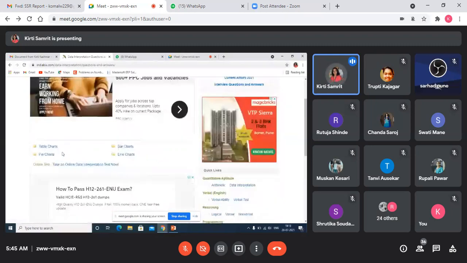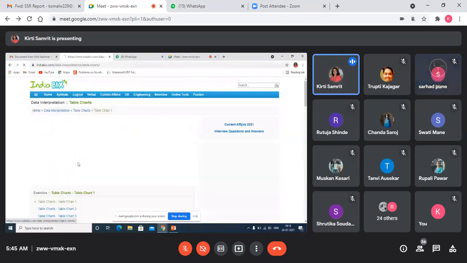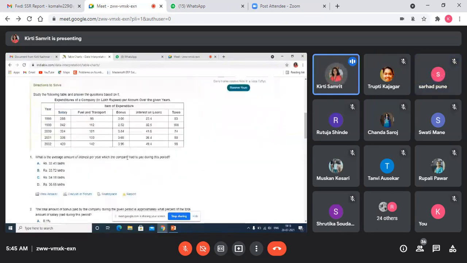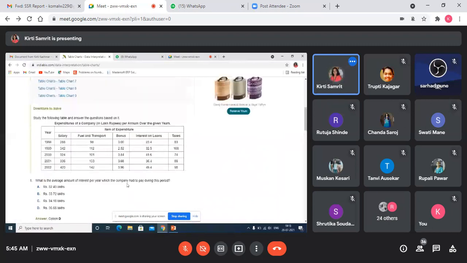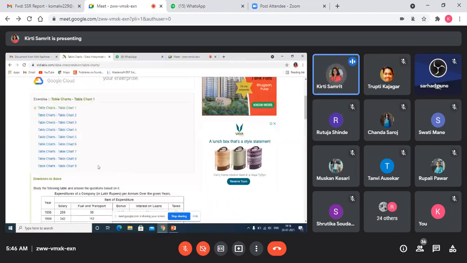See students, these are very important: table charts, pie charts, bar charts, line charts. You will be given a table, and asked what is the average amount of interest per year which the company has to pay during this period. So you should know how to calculate the interest or the average. The solutions are already given, but try to solve on your own first, and then refer to the answers. Even directions are given to solve the question.